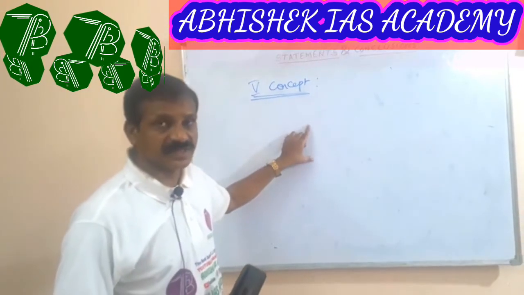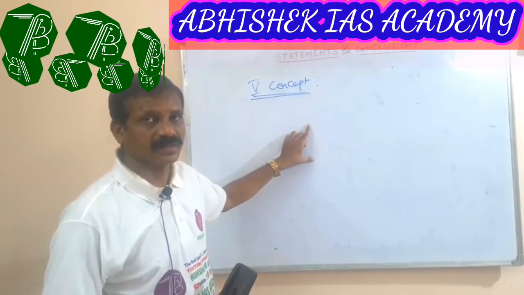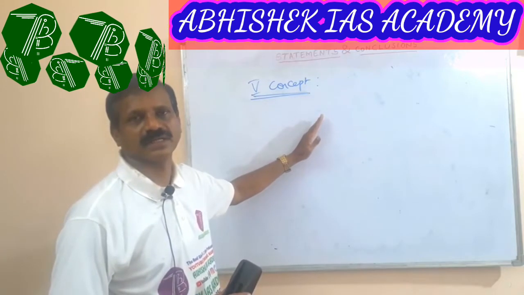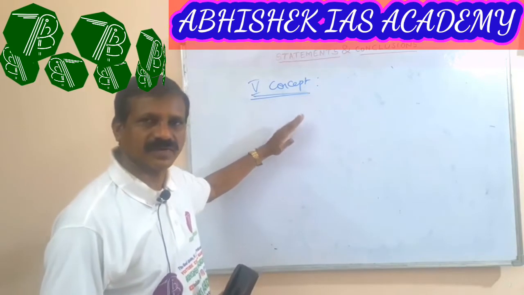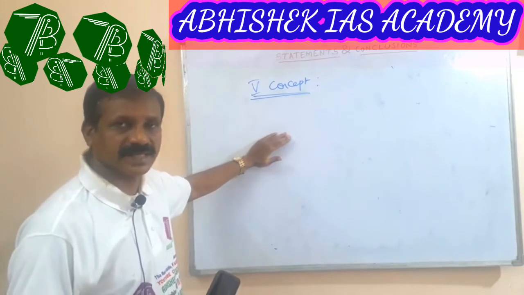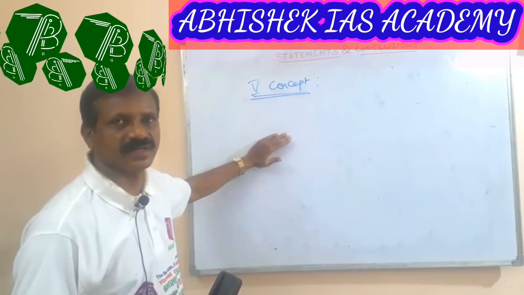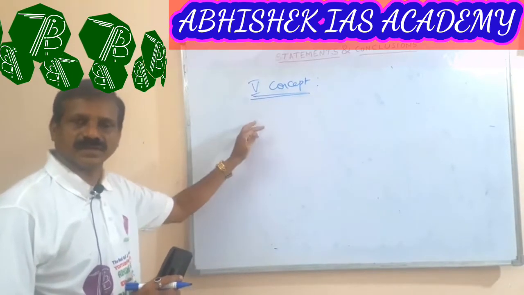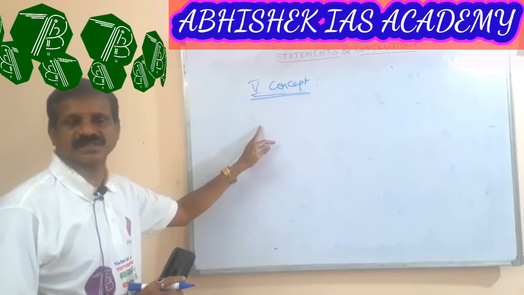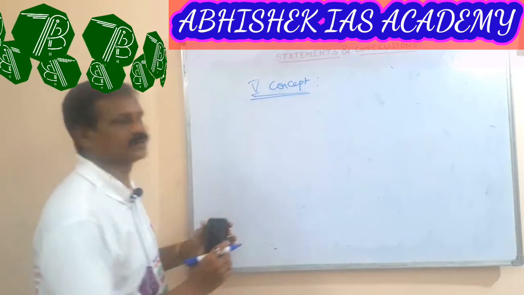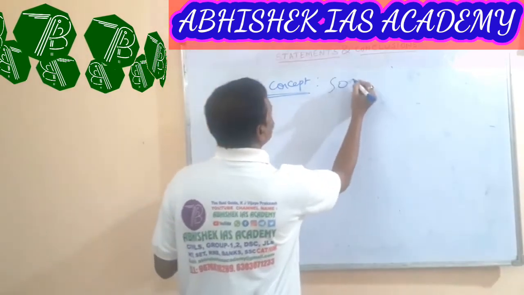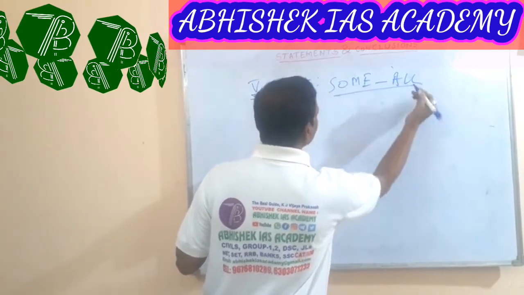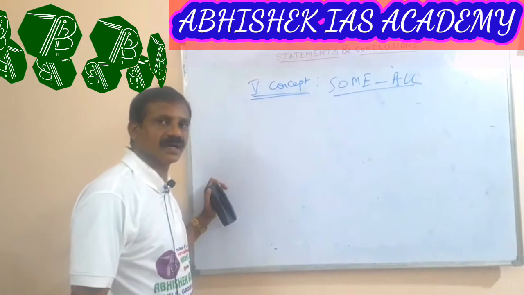This fifth concept, conversely, is taken from the second concept. What is the second concept? All sum. Now the fifth concept is sum all.